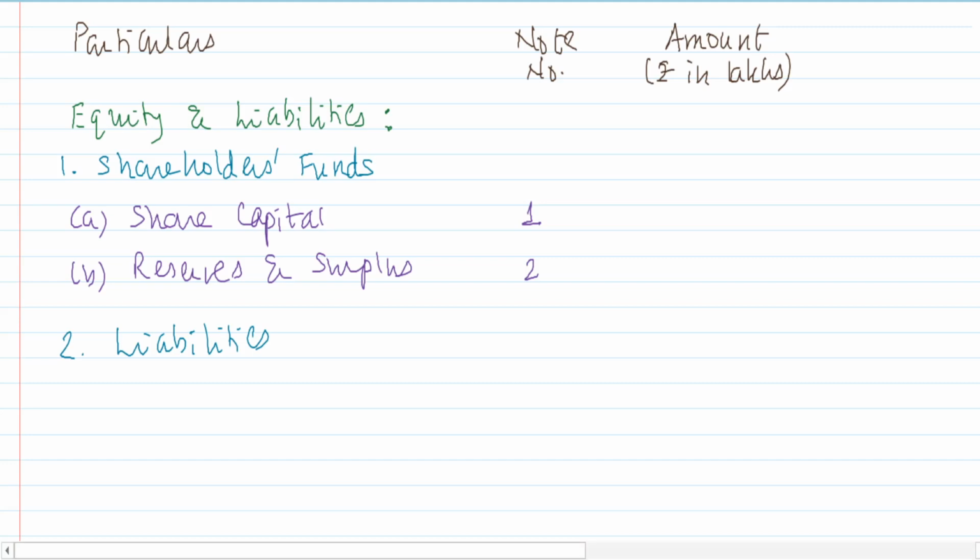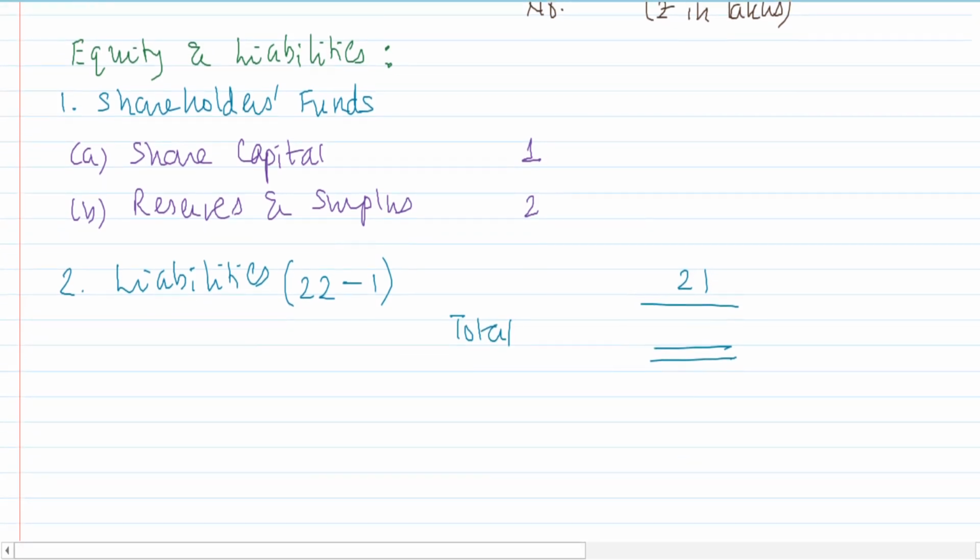Do a line by line addition. Refer to the question and do a line by line addition of the liabilities. It turns out to be 22, isn't it? But there is a mutual obligation which we have eliminated, right? 21. Total, leave it blank right now. We don't have the total.